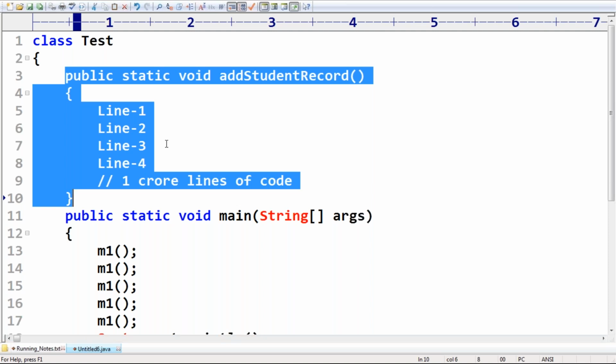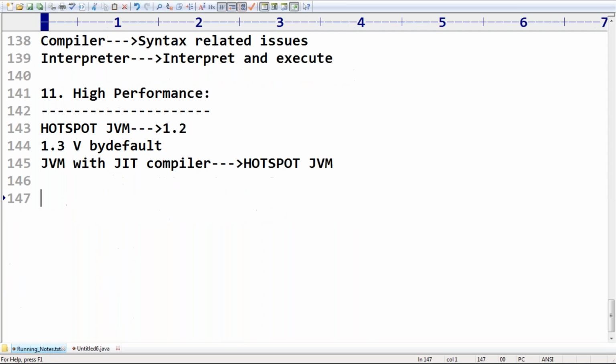Very important for the exam, this internal thing. Friends, are you in a position to understand? Good. Now if I use the words, Java has high performance, what is the reason for that?